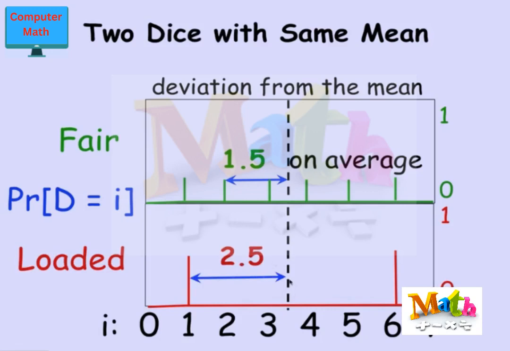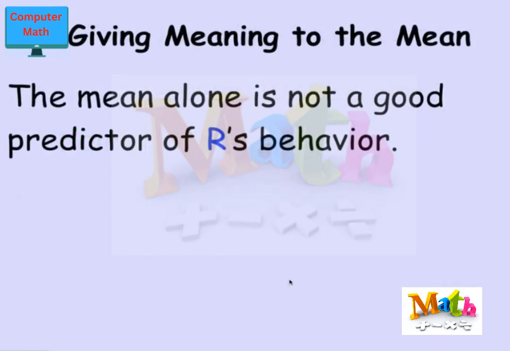Let's look at an example to crystallize the ideas a little. Let's look at 2 dice with the same mean. The green die is going to be a standard fair die in which each of the numbers 1 through 6 has an equal probability.